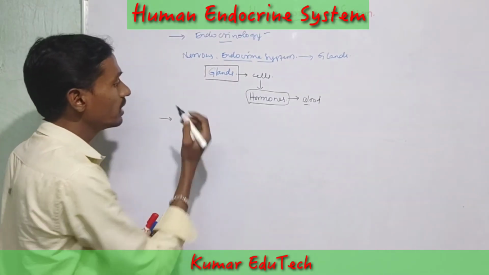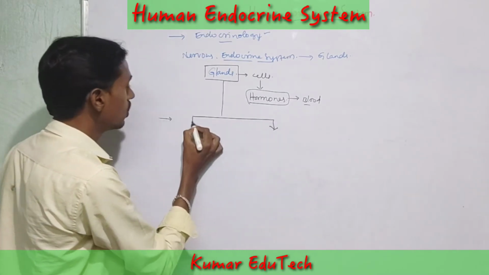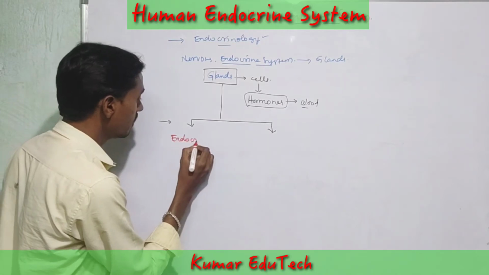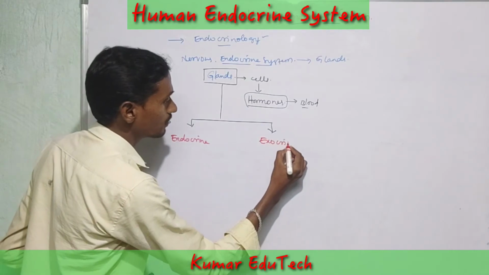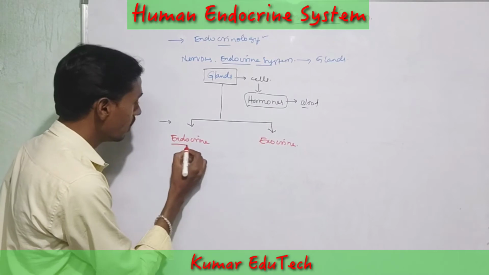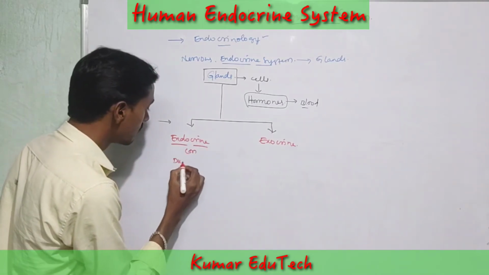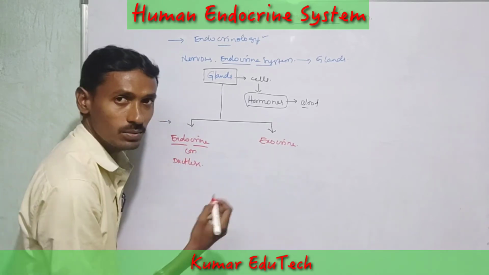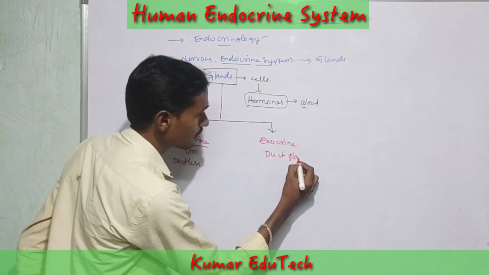Glands are mainly divided into two types. The first is endocrine glands, and the second is exocrine glands. Endocrine glands are ductless glands, and exocrine glands are duct glands.